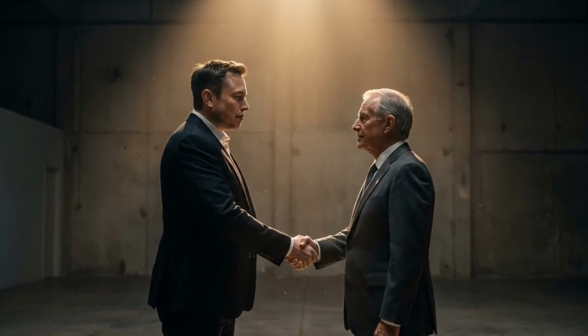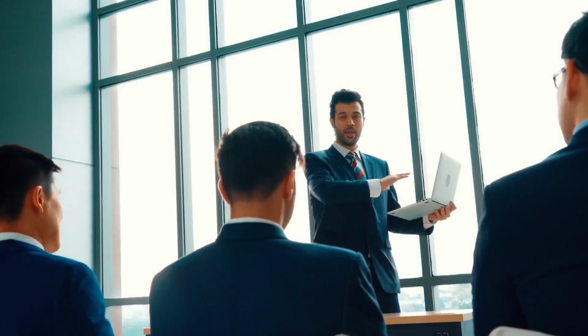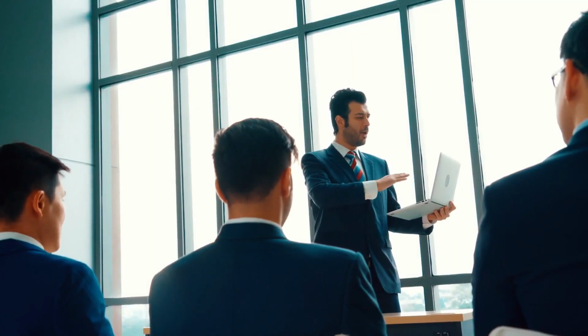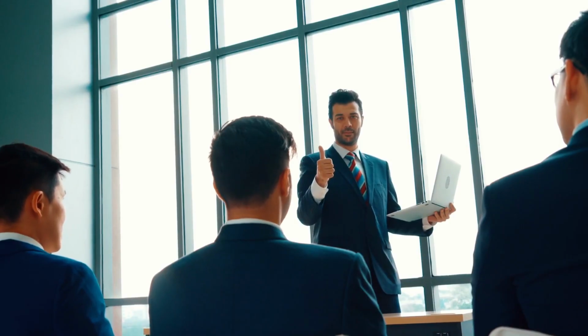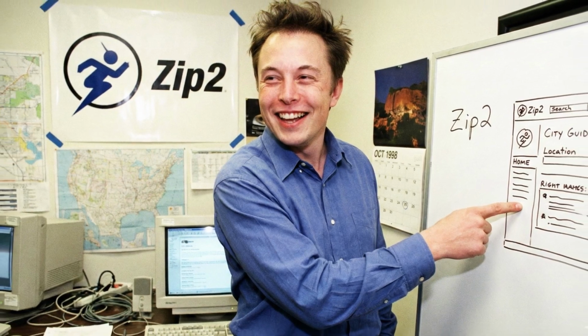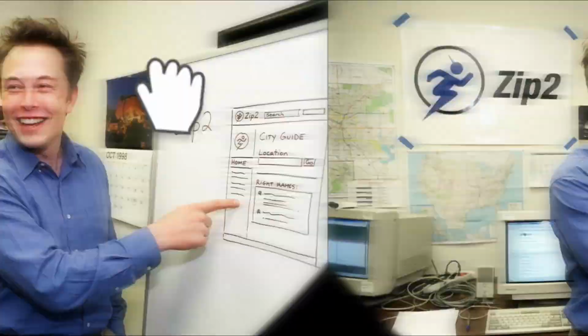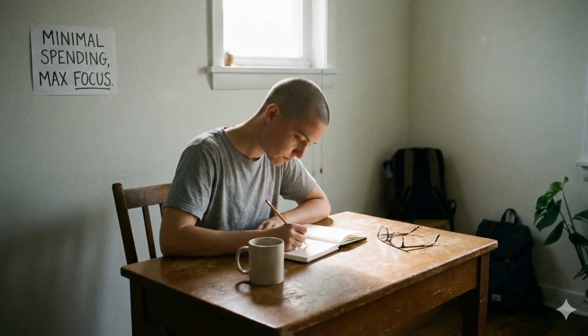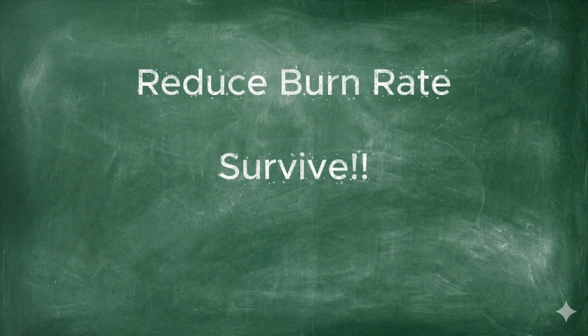Final step: find one anchor client and prove it works. Musk's pattern is always the same: prove it works once, then scale. Has he done this before? Yes, during Zip2. When Musk founded Zip2 in 1995, he had almost no capital, minimal spending, maximum focus. His mindset was simple: reduce burn rate, survive, ship the product.